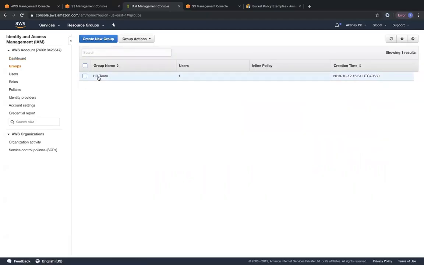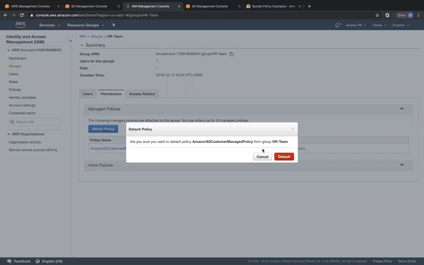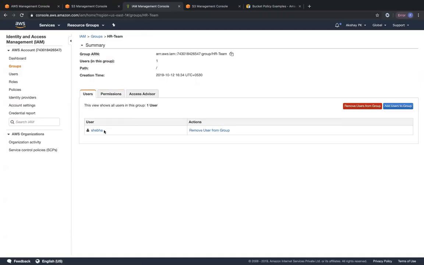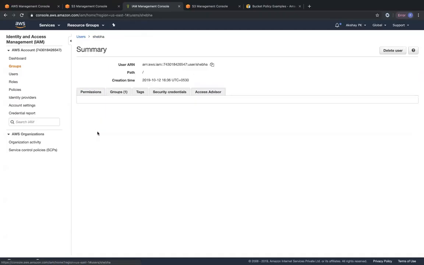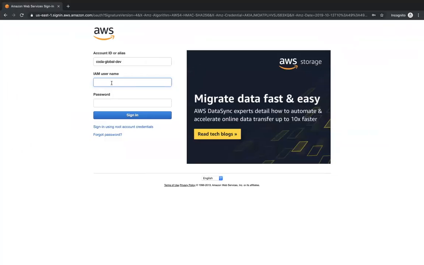Okay. So Shiba is part of the HR team group in IAM. So we are going to detach this policy because we attached that policy yesterday. So right now, Shiba has literally no access. So even if you click on the user Shiba and check, she has no permission. She only has a password change permission. But then since we gave access to Shiba to that particular bucket through a bucket policy, you can go ahead and log in as Shiba and see that she will also have access to that bucket.